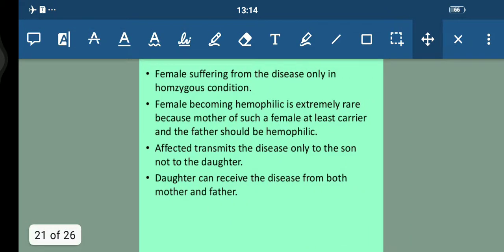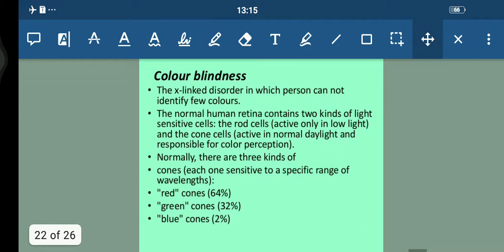Now, a female suffers from the disease only in the homozygous condition, and a female becoming hemophilic is extremely rare, because for this to happen, the mother of such a female should be at least a carrier and the father should be hemophilic. Fine. An affected person transmits the disease only to the son, not to the daughter, students. Those who are affected only transmit this disease to the son and not to the daughter. A daughter can receive the disease from both mother and father in this case.